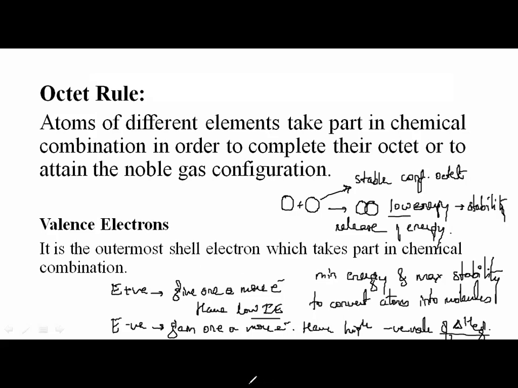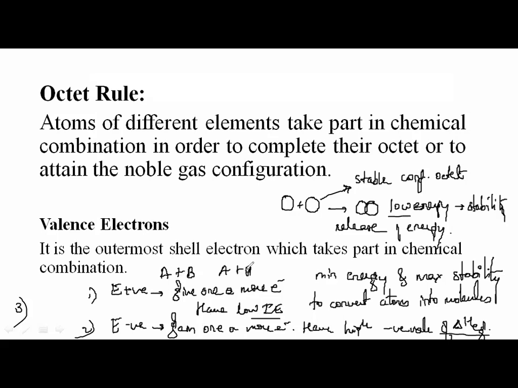Elements which have little tendency to lose or gain electrons also combine. Not only those which give electrons very easily and those which take electrons very easily, but this is the first case, this is the second case, and the third case is elements which have little tendency to give or take electrons, which also combine. In the first case, those which lose electrons are metals, and those which gain electrons are non-metals. Such atoms may also combine. Sometimes the same atoms may combine.